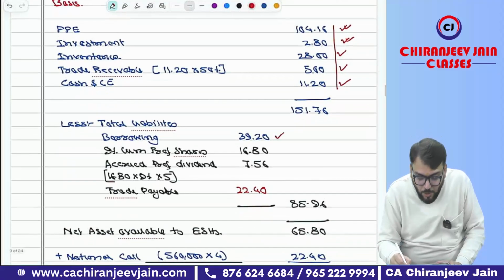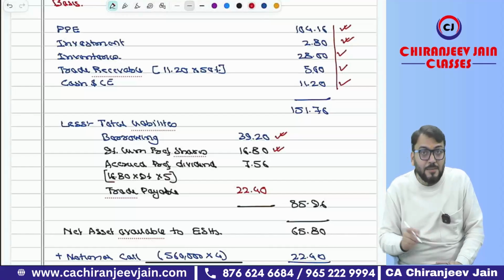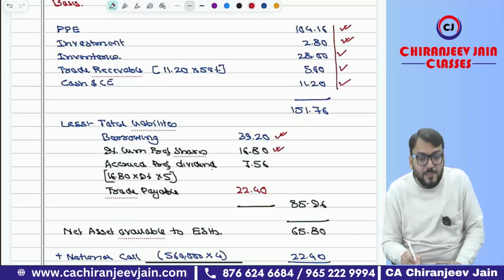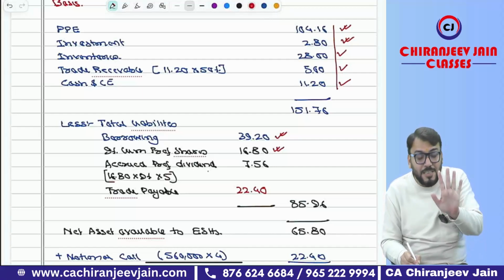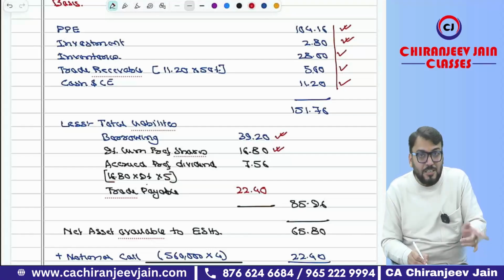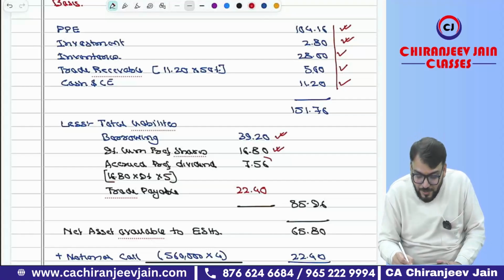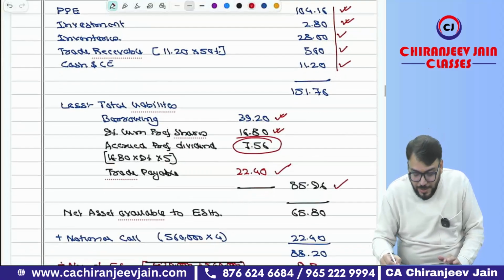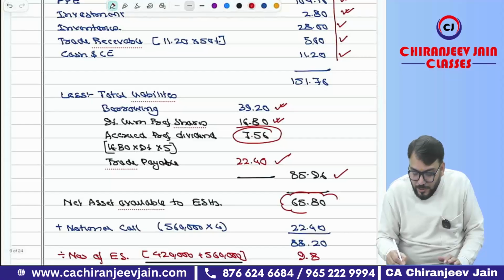Then total liability borrowing will be taken. 9% cumulative preference shares has been taken because that is a liability. We'll also calculate accrued preference dividend, means preference dividend payable for how many years? 5 years. So 16.80 into 9%, that was rate of dividend, and into 5. This was a special point. Then trade payable will also come. This is the total liability. This is the net asset available to equity shareholders.